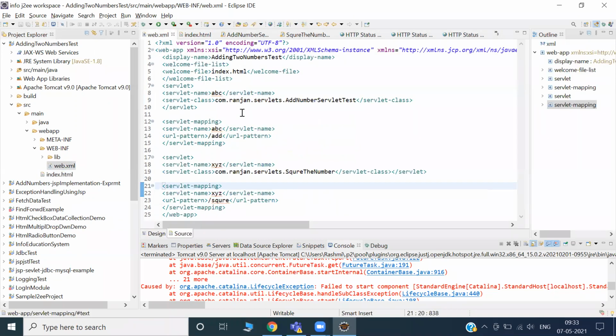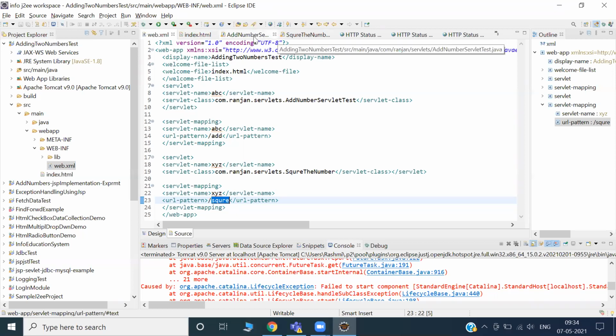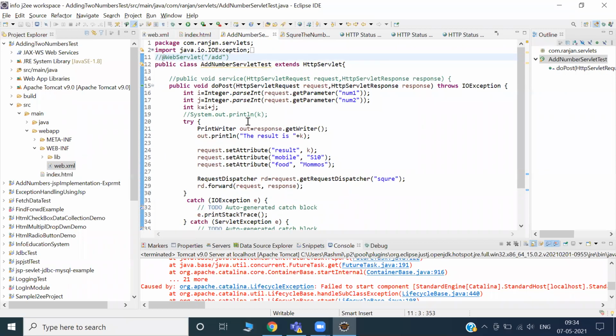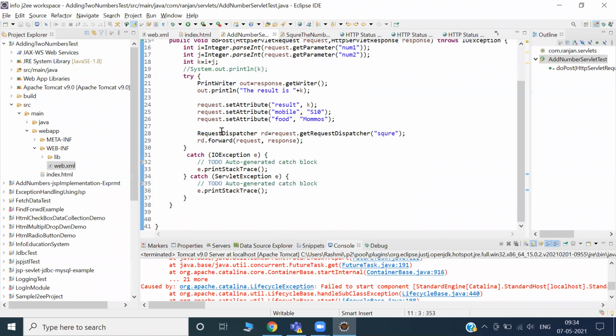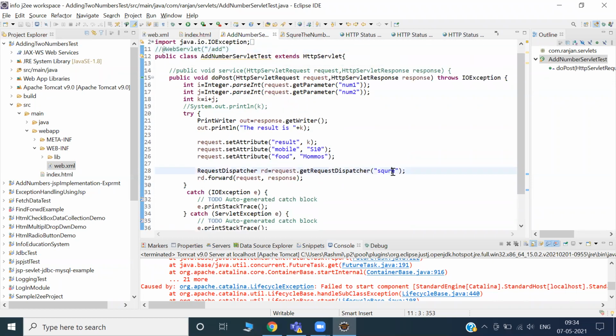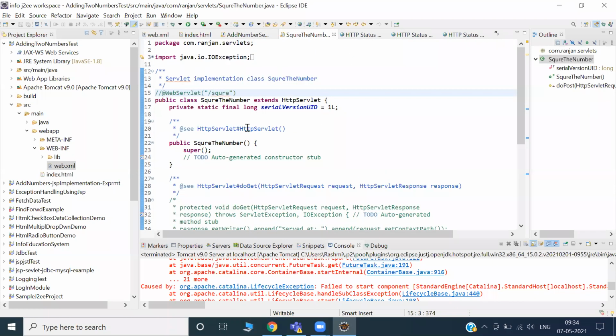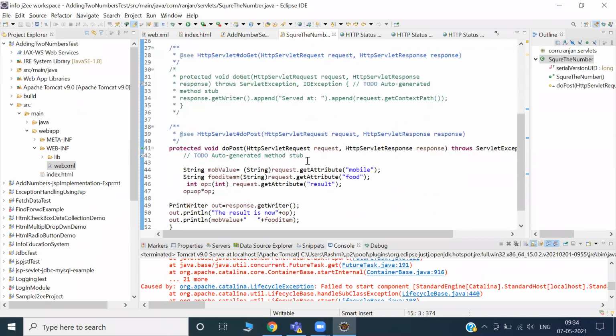Web.xml, fine. All good. Square. Okay, small square. Okay, square number. Servlet add. Okay, because I have given that, that's fine. Square is fine, all good. It's doing post method. Yes.